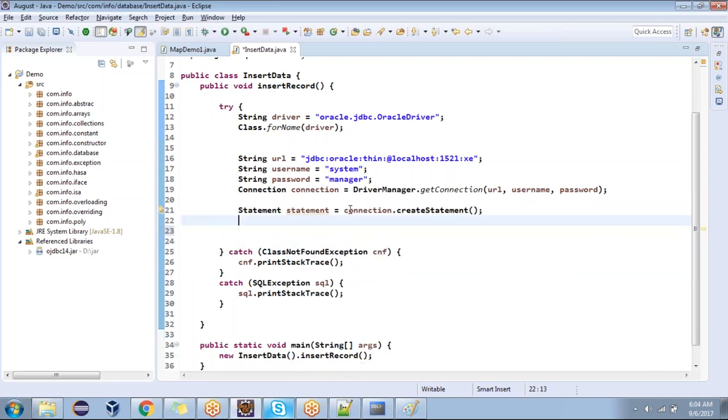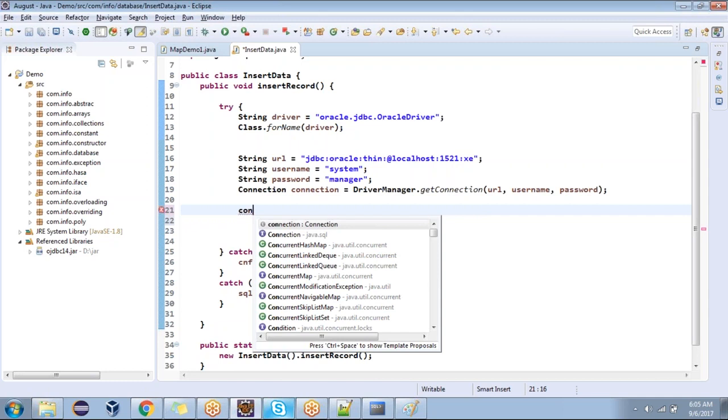On the connection object, we are invoking the method called createStatement. Yes or no? On the connection object, which method are we invoking? createStatement. What object are we expecting? A Statement object.